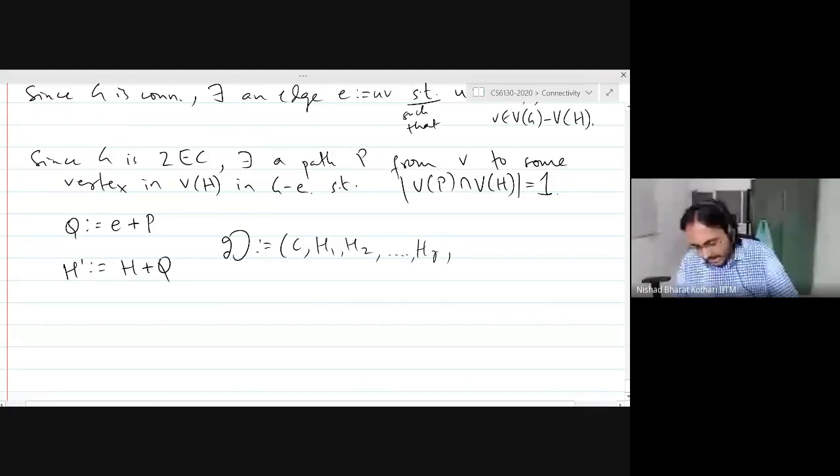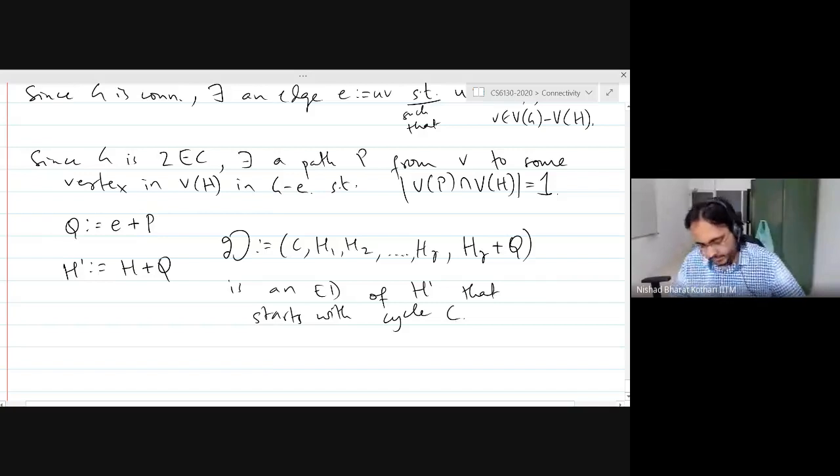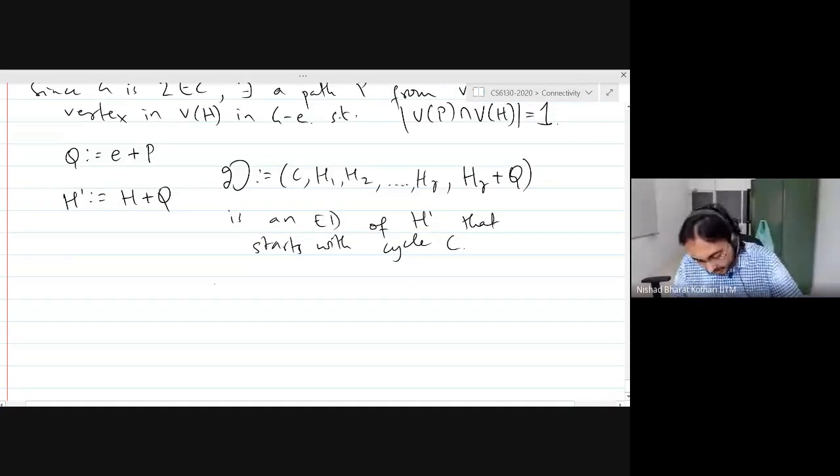And finally, put HR plus Q. And so now you have a linear decomposition of the graph H prime that starts with the cycle C. And this is a contradiction because now HR plus Q is basically H prime, right?